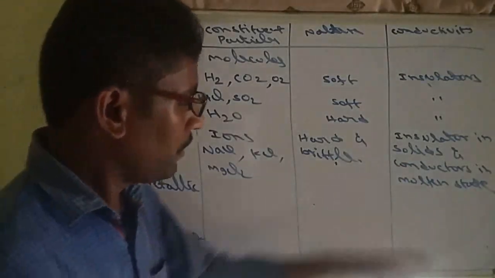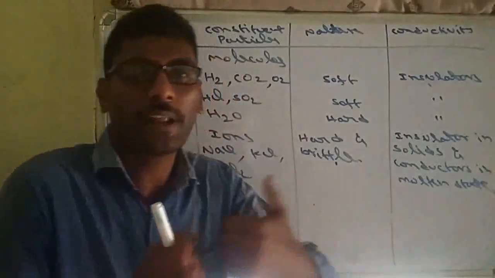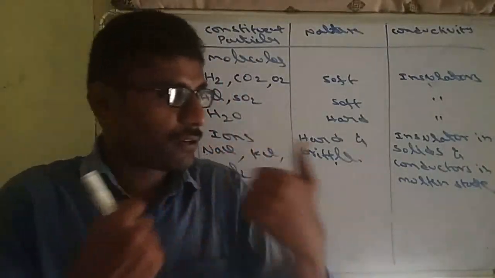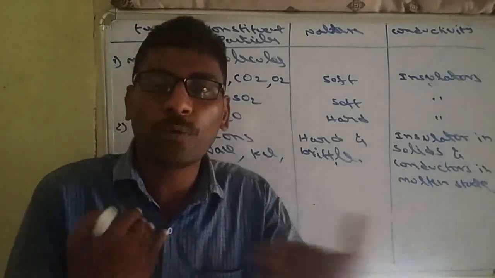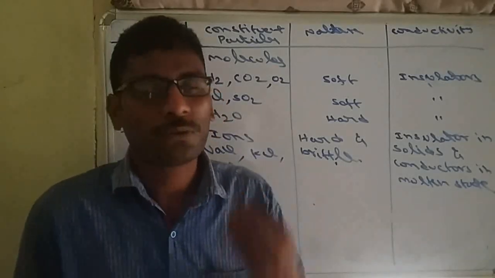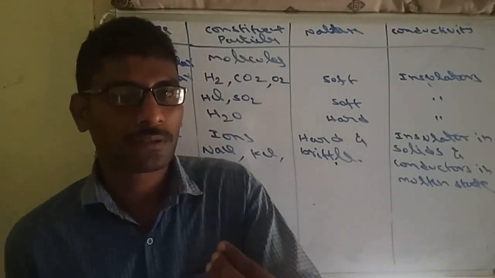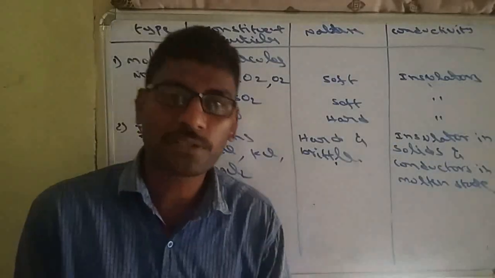Why? Because in solid state there are already strong attractions between the ions. Due to strong attractions, ions cannot move freely. That means there is no movement of ions. When there is no movement of ions, they cannot conduct electricity. That's why they are insulators in solid state.